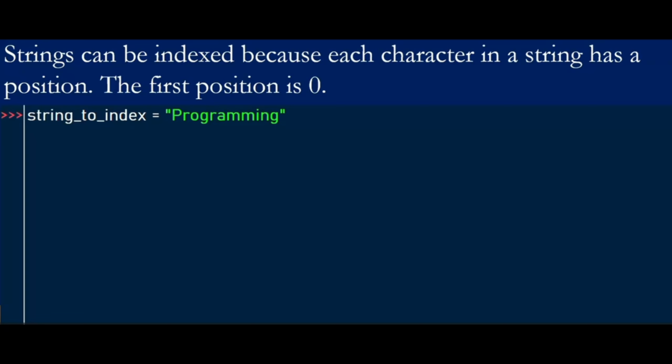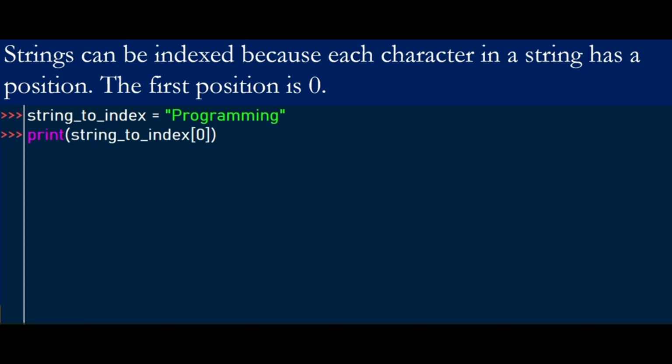So let's declare a string called string to index. This string carries the value of programming. Index position 0 in this string. So we count starting from 0: 0, 1, 2, 3, 4, 5, 6, 7, 8, 9, 10.